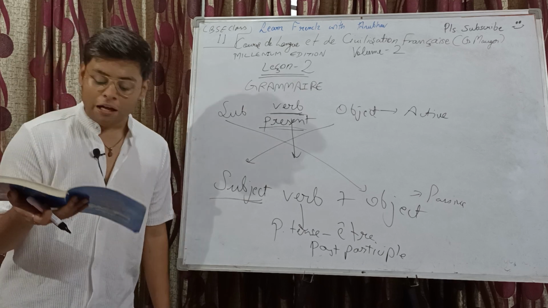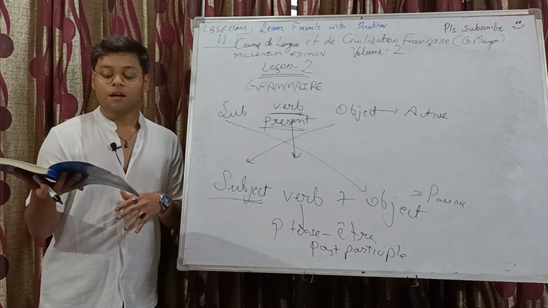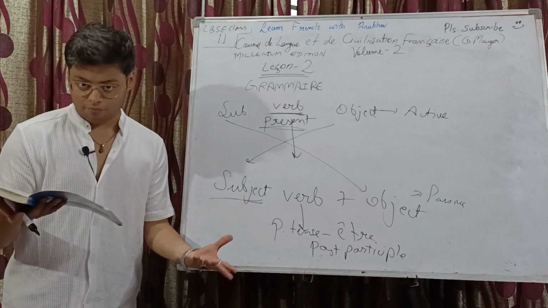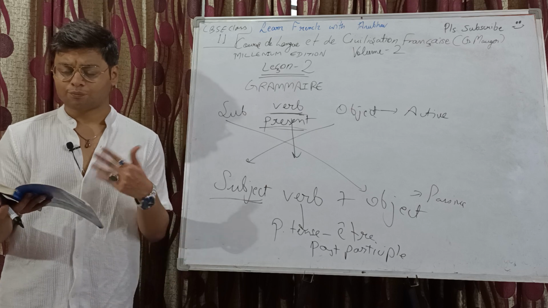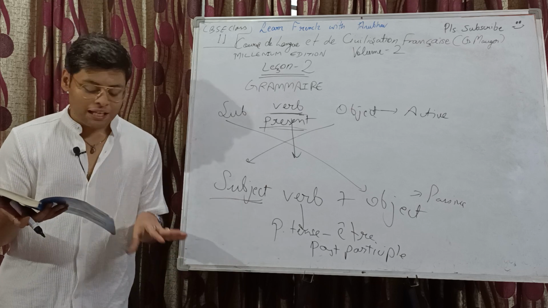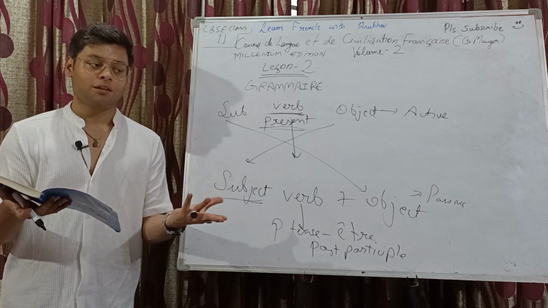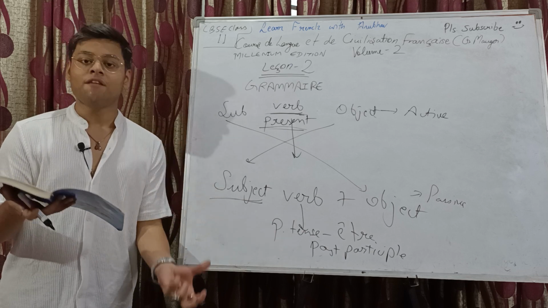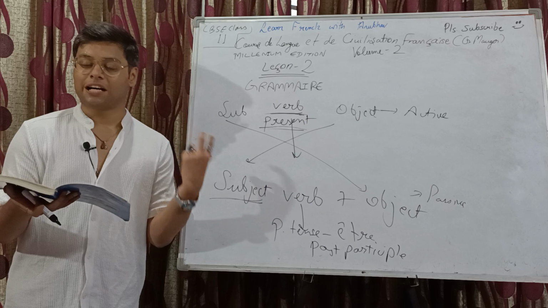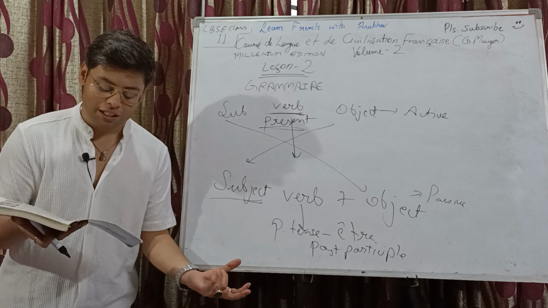Le passif imparfait et futur. How to do it? If in active form we have imparfait, very easy. The verb formation in passive form will be the imparfait of être plus the past participle, followed by the subject verb agreement.